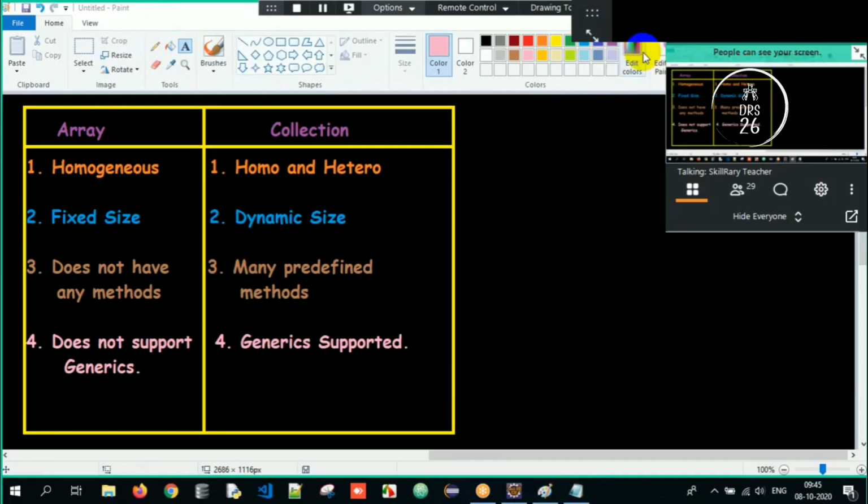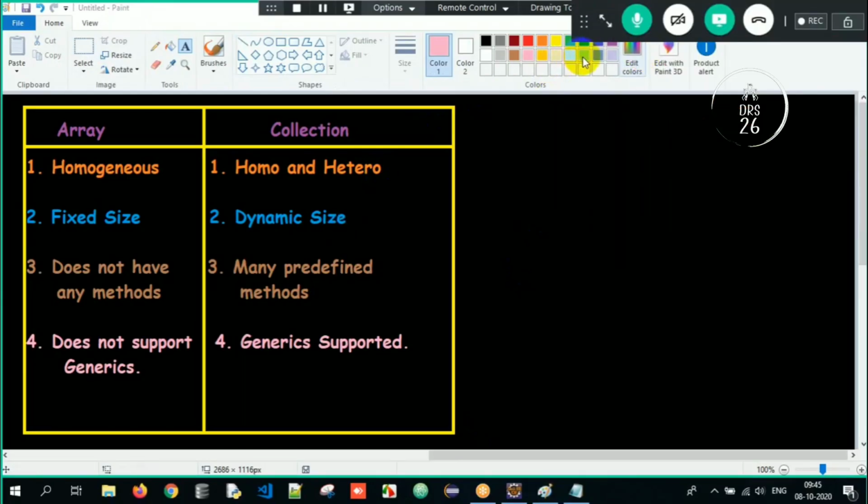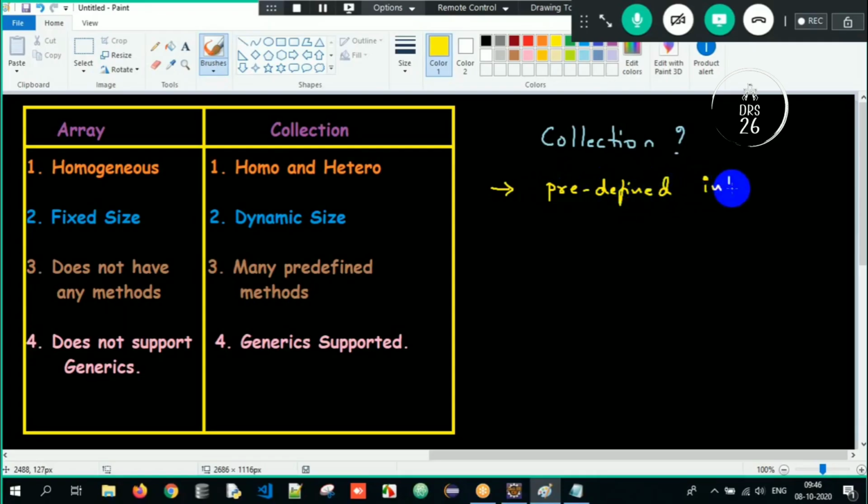So from an interview perspective, if they ask you what is a collection, you will tell, simple. First point you will tell, collection is a predefined interface. What is collection? It's a predefined interface. Present in which package?